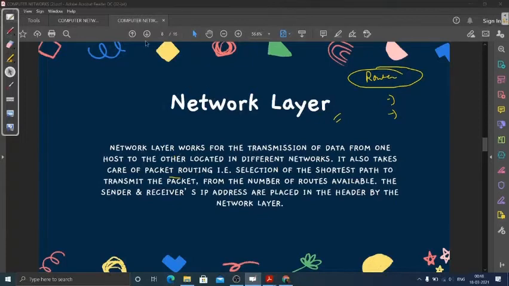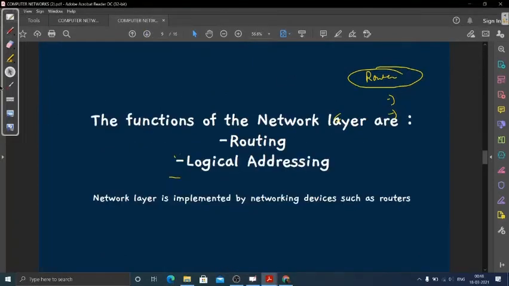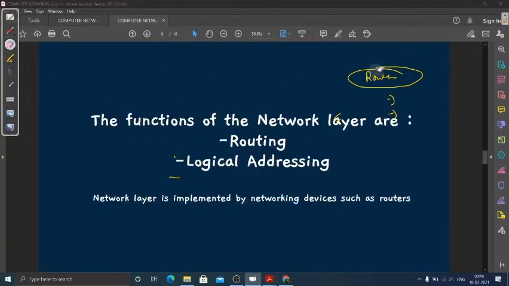Next, what are the functions of the network layer? By the definition only, we know what the function is. The first thing is routing, that is selecting the shortest path, and then logical addressing, that means the IP address. The IP address uniquely identifies the network that is being attached.